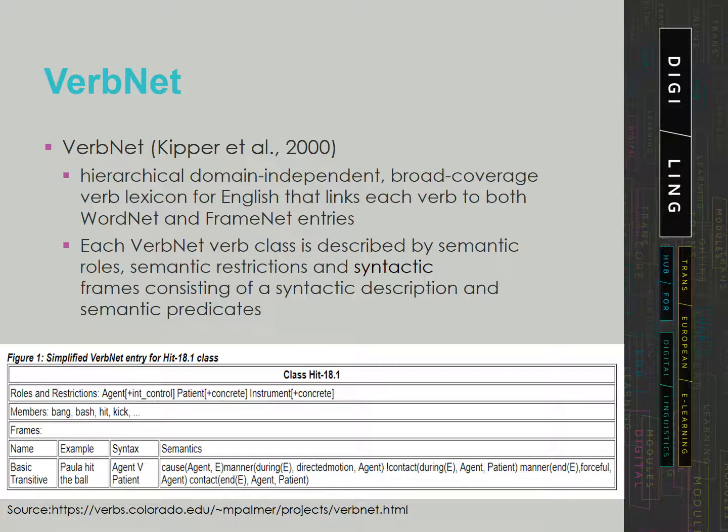Then the semantics, where the agent causes the action during her directed motion. There is contact with the patient involved and the manner of the action is forceful. The members of the class are bang, bash, hit, kick, etc. The roles and restrictions include an agent with internal control, the patient, which is a concrete object, as well as instrument.